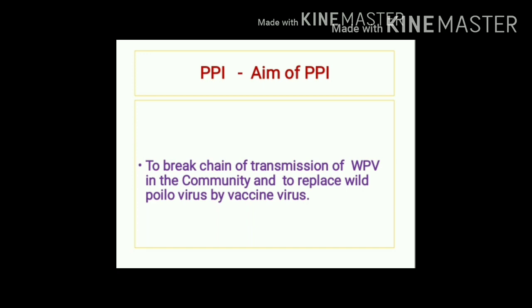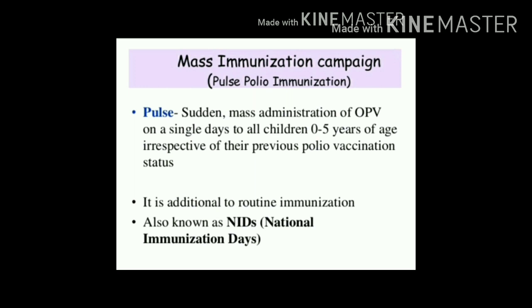Why did Government of India start pulse polio immunization? What is the aim of this immunization? The most important aim to start this program is to break the chain of transmission of wild polio virus and at the same time to replace this wild polio virus in the community by vaccine virus. Pulse polio immunization is also known as National Immunization Days and it is a mass immunization campaign which is conducted by Government of India every year.